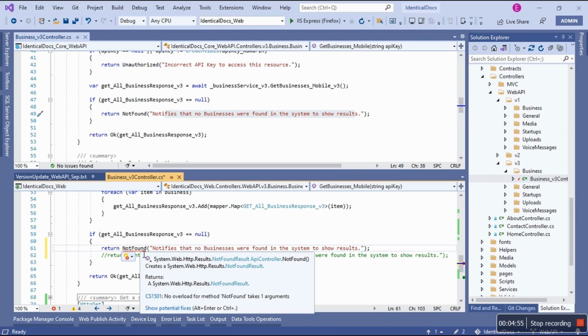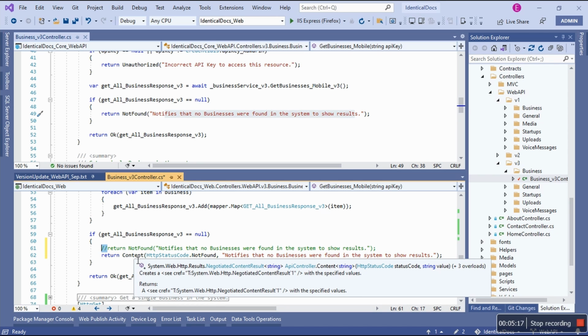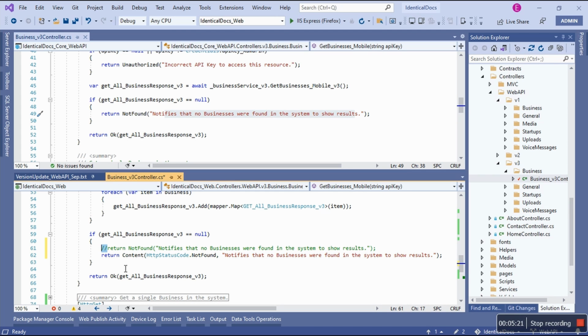And then the error says, listen, no overload for method NotFound takes one argument. So there's no version that takes at least one argument in this case. So I had to do research. My research led me to discover this method, and there's been a hot debate on Stack Overflow about which approach to use. Some people are creating custom helper methods to handle this, but I found the most lenient one because I want to show something.